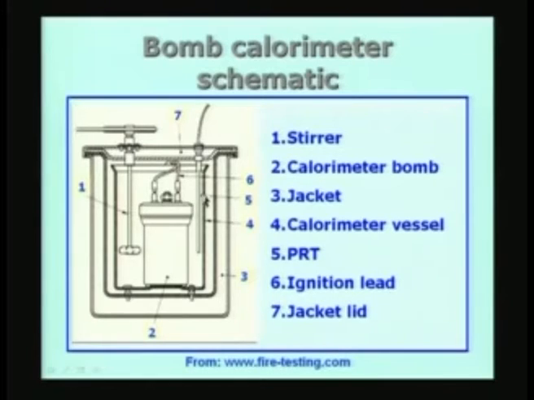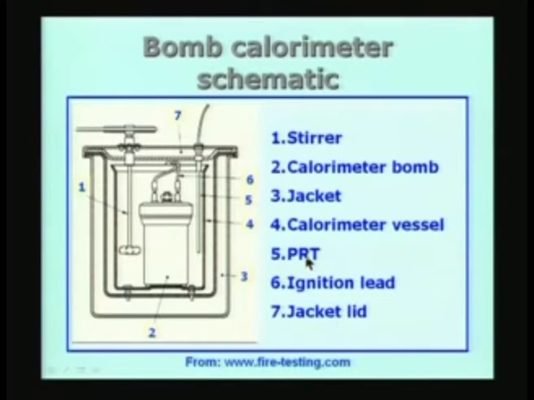It is well circulated, and there is a high precision thermometer which is immersed in that vessel, because that is a very important thing. The thermometer which is immersed in this water must be able to measure temperatures with a resolution of 0.01 or better. That means 0.01 degrees or better precision, better resolution is required for the thermometer.